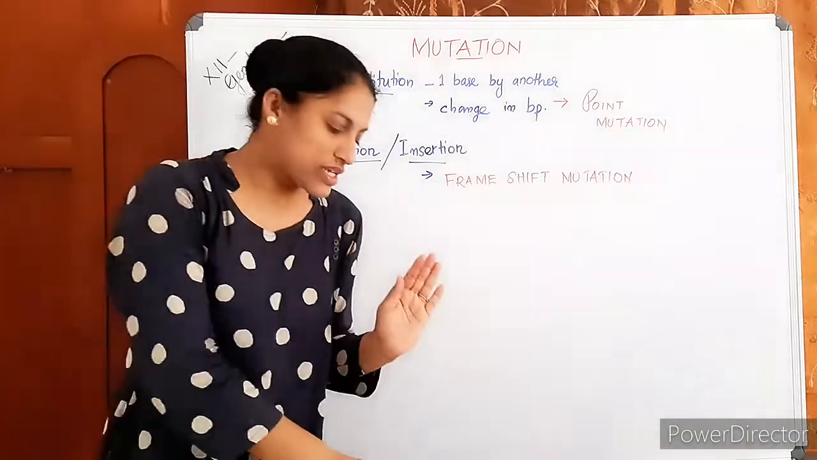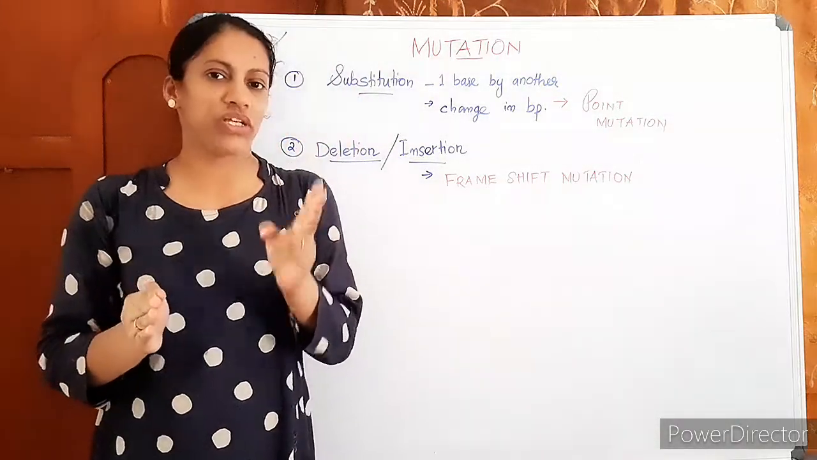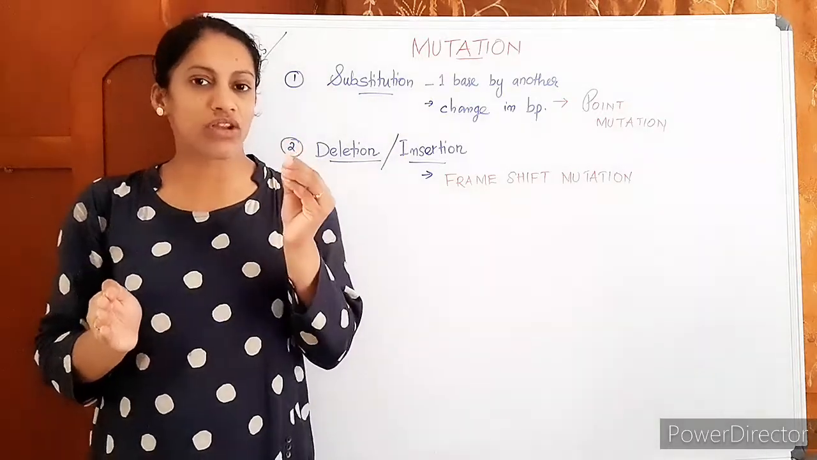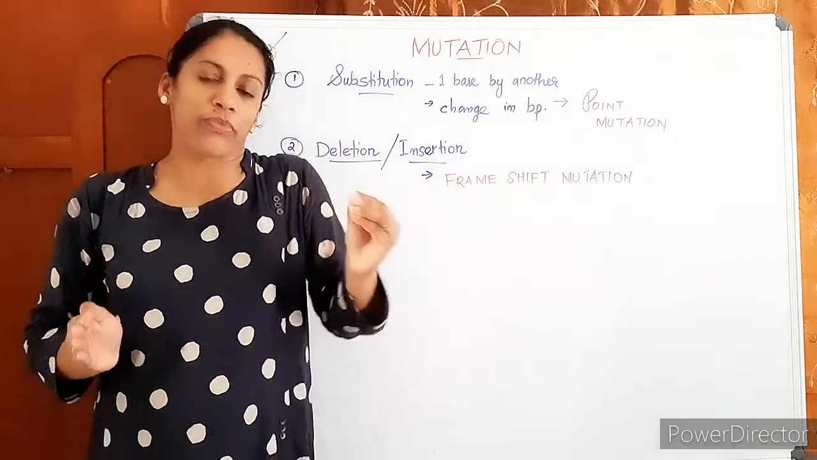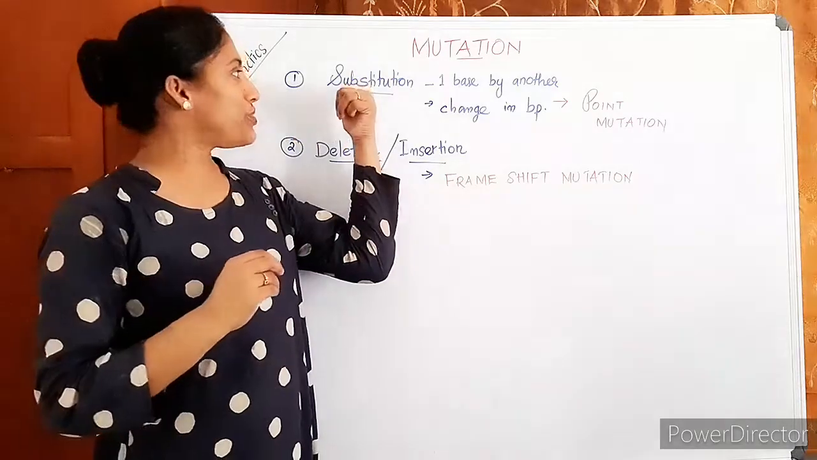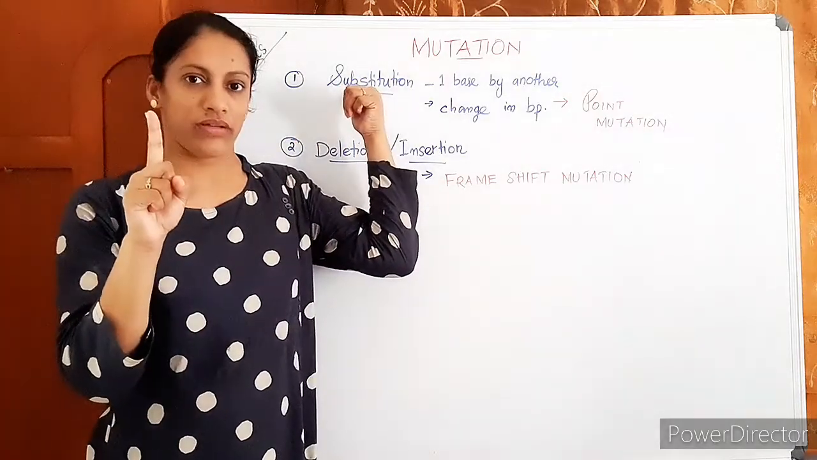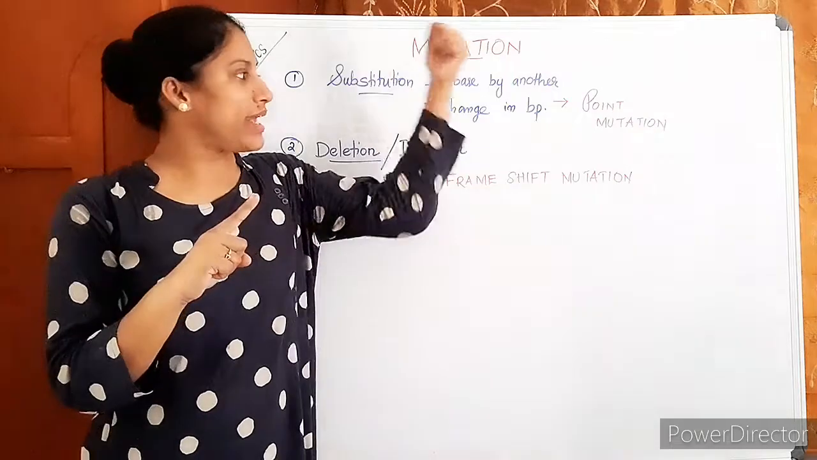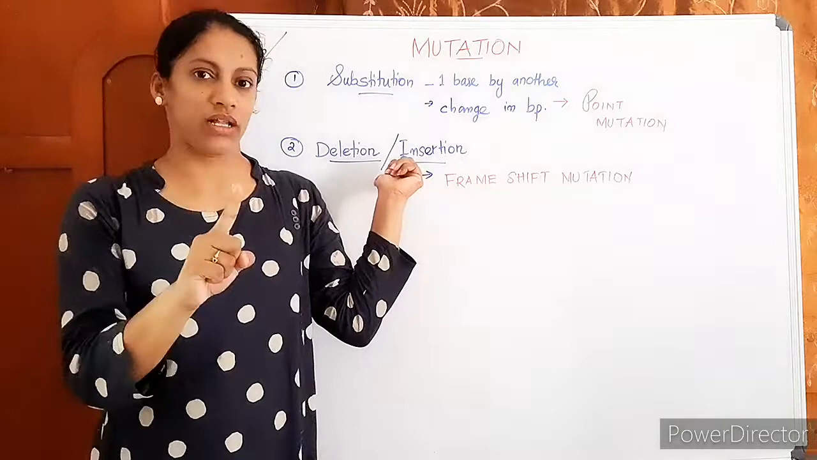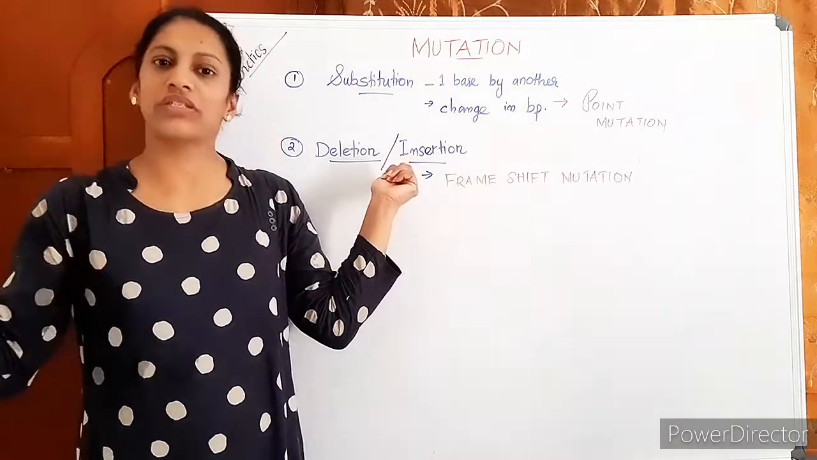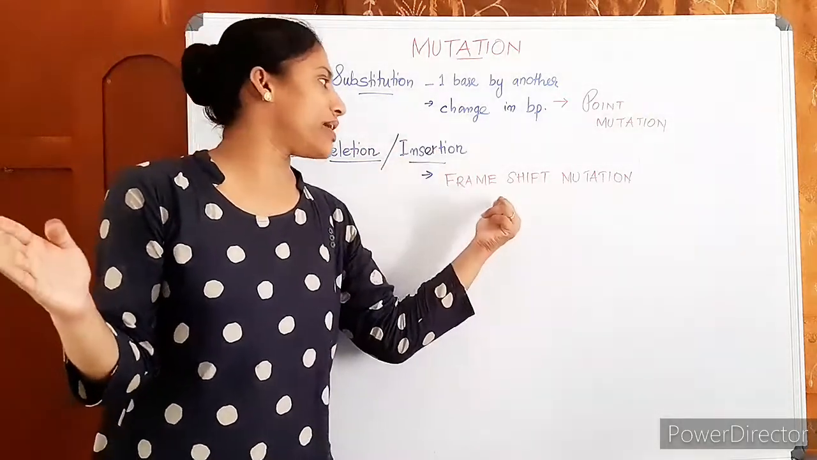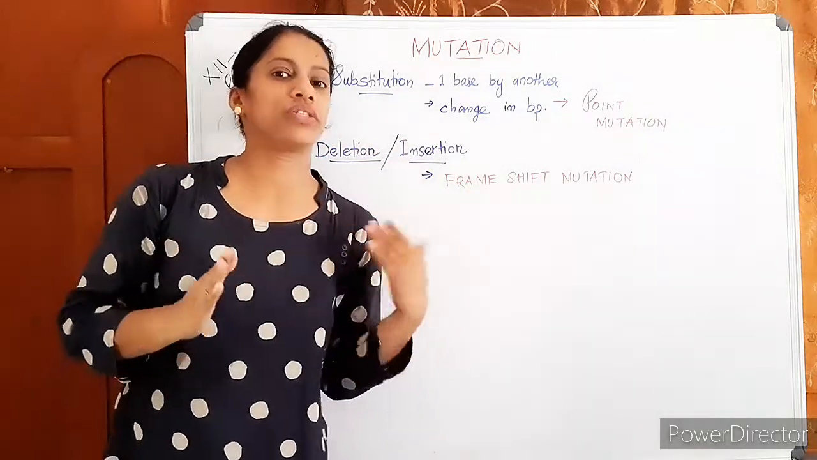So understand, we can categorize mutation into two types: point mutation and frame shift mutation, based on the type of change. If the change is at a single place due to the replacement of one base pair as a result of a substitution, that is known as point mutation. Whereas if the change is not in a single place, if the entire frame is shifting due to a deletion or insertion, that is known as frame shift mutation. We are going to the details.